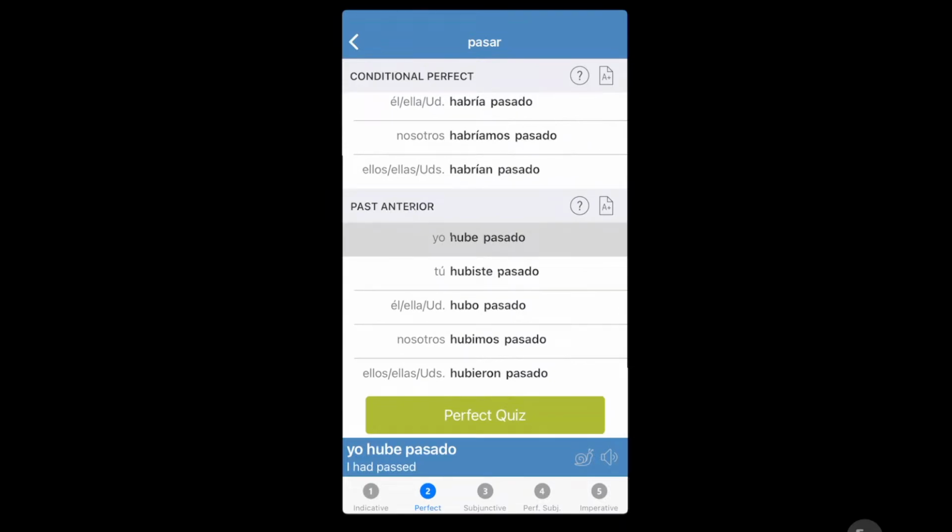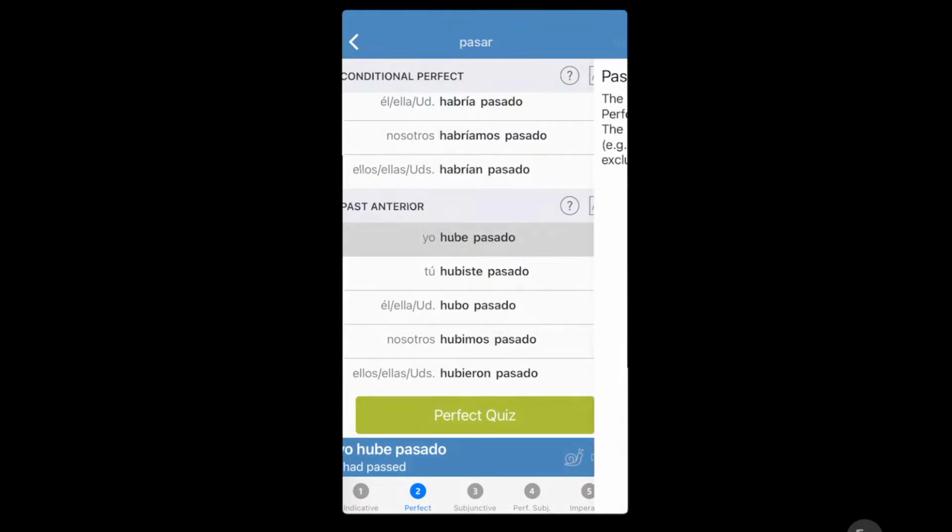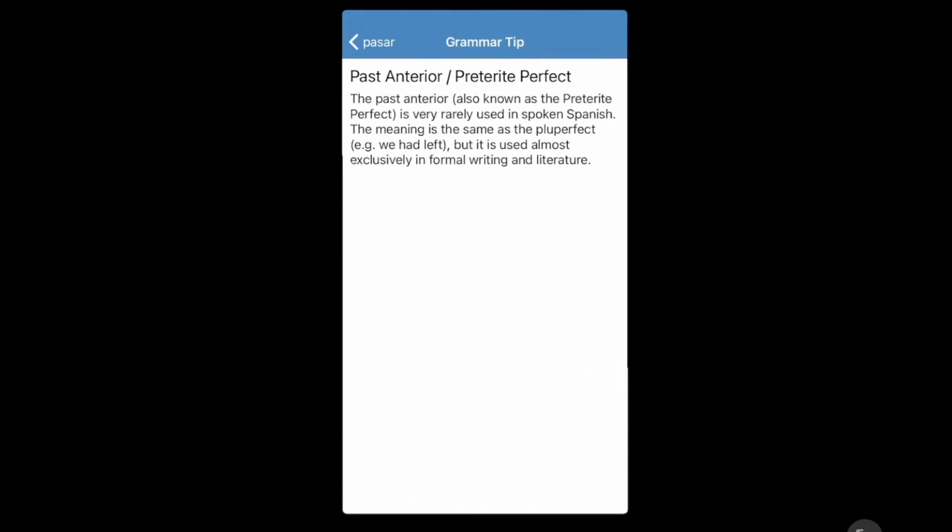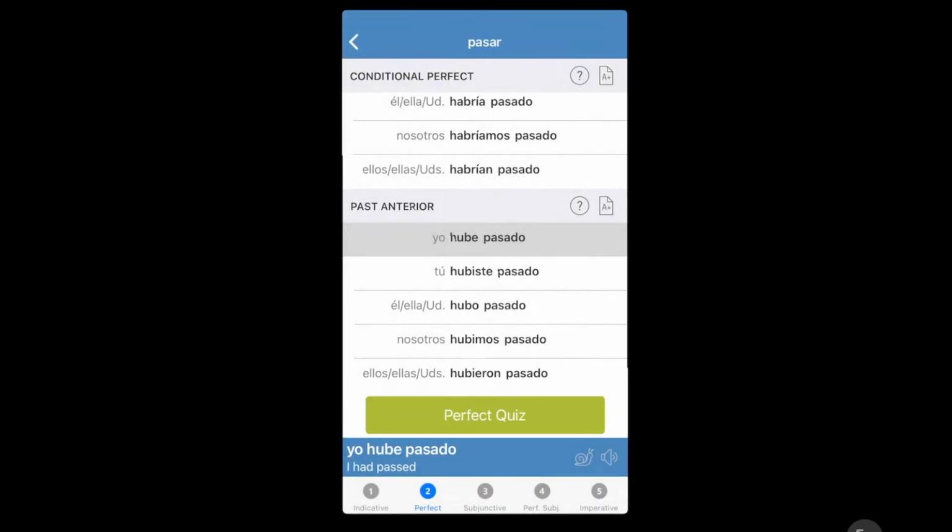And then past anterior, also known as preterite perfect, is very rarely used in spoken Spanish. It's more used in grammar, but if you're like me and you like to know everything, I'll explain it anyways. The meaning is the same as pluperfect, we had left, but it is used almost exclusively in formal writing and literature.